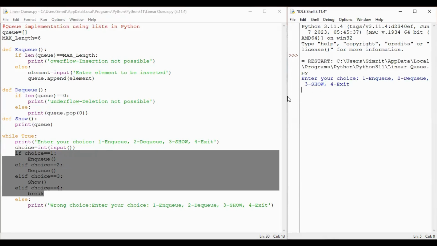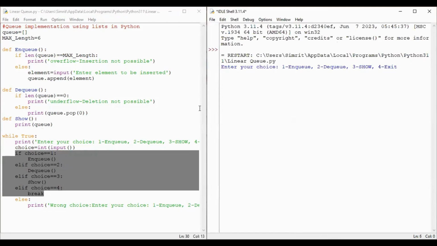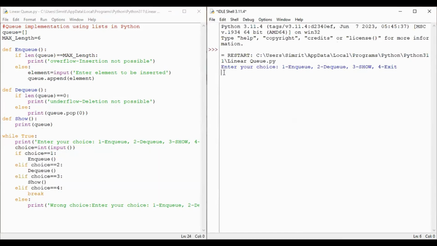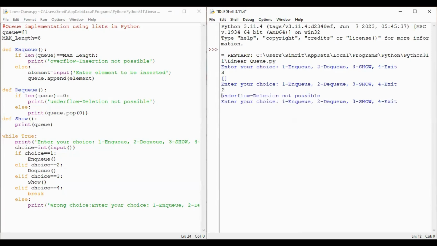So first of all, I am entering my choice as 3. Okay, so it is showing empty queue at the start, right? Now I'm trying to delete, but I don't have elements, so it is showing underflow condition, right? Now I'm trying to add one element. So it is asking for an element. I am entering A. I will show you by using 3.